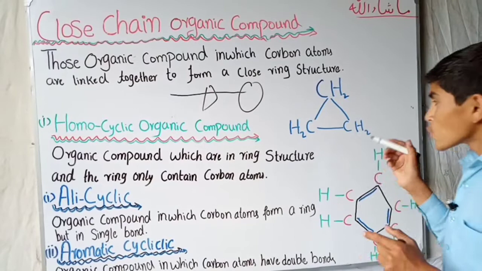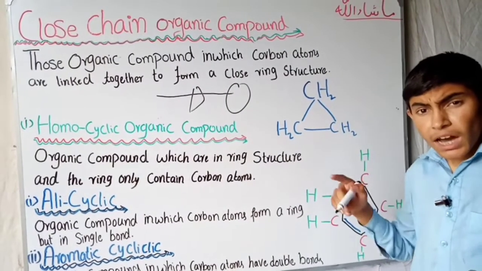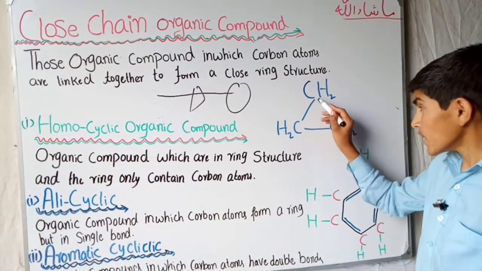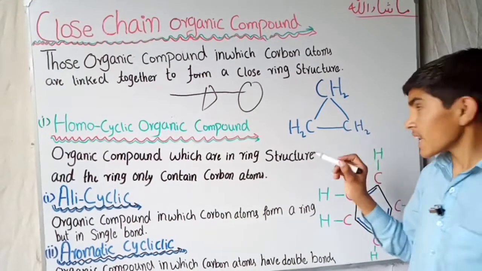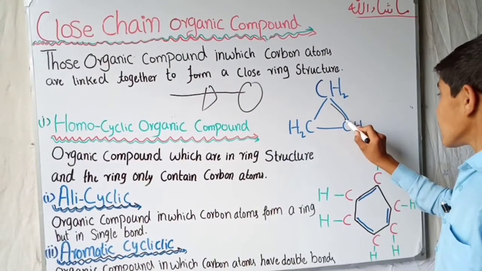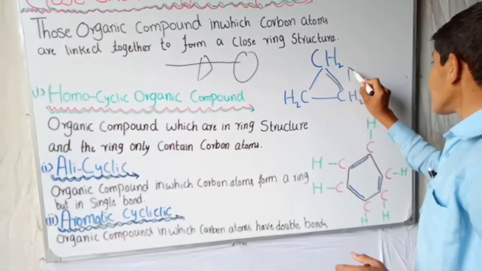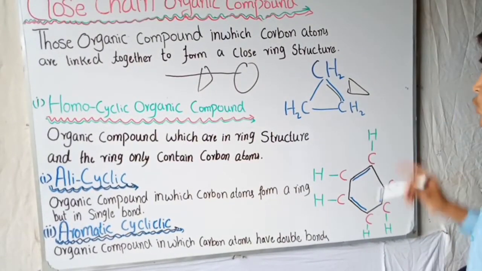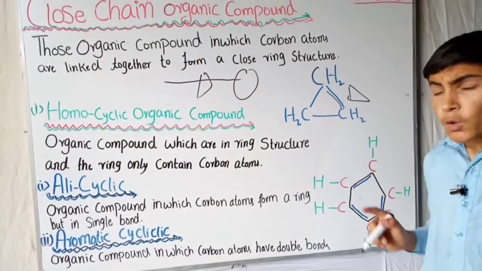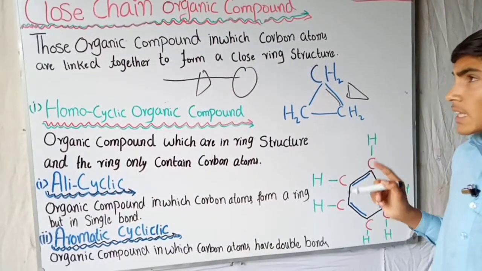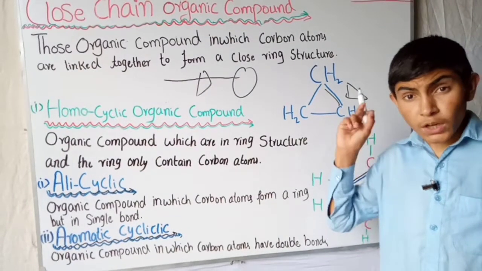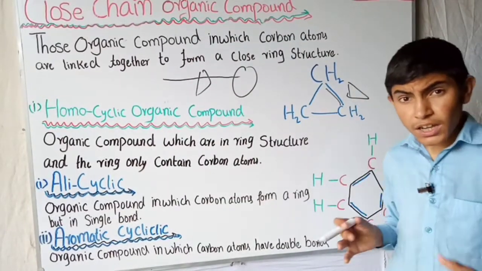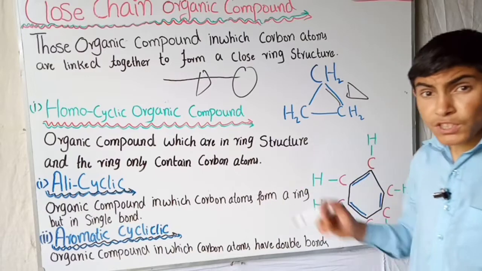So those organic compounds in which the carbon atoms are linked with each other and form a ring-like structure are called closed chain organic compounds, and due to forming a ring-like structure, they are different from open chain.